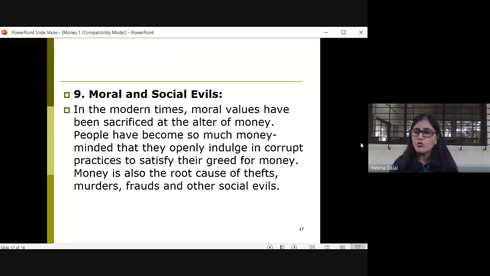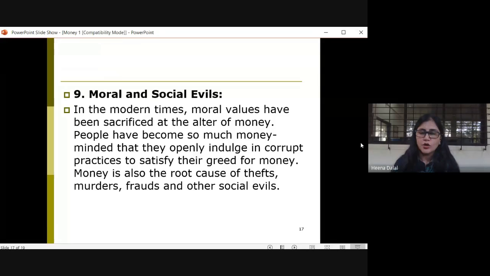People have become so money minded that it has led to indulging in corrupt practices. The brother is murdering the brother, two brothers are fighting, correct? Sons killing their parents for money. Yes, we've been seeing so many examples in the serials.